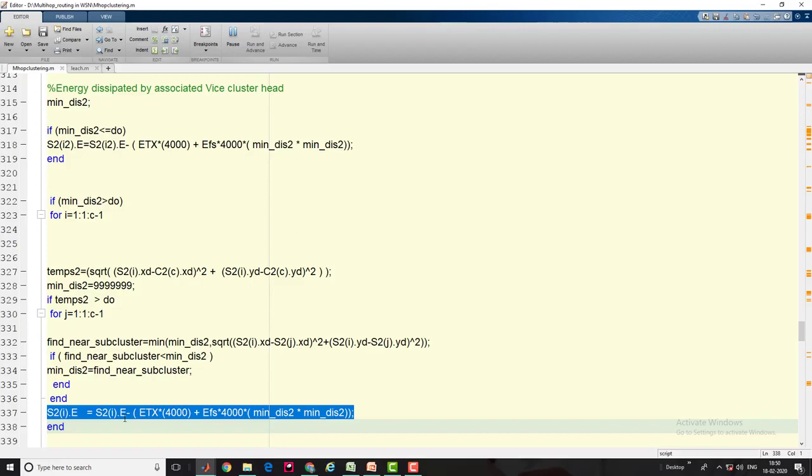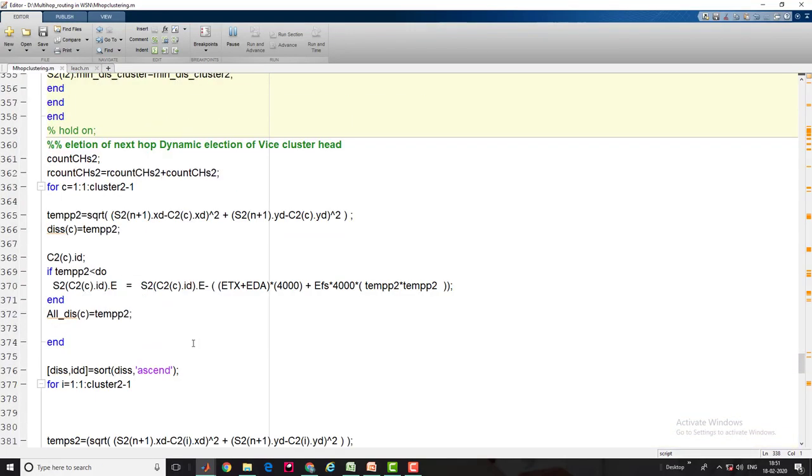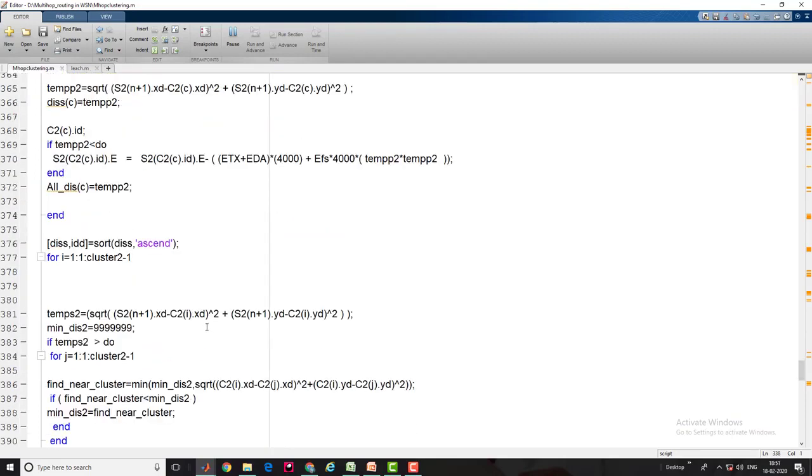This concept in multi-hop, what it is actually doing: initially selecting a cluster head. After selecting the cluster head, it finds out the distance between each node. The nearby node directly transmits to the cluster head. A far away node finds out the next nearby node in between the cluster, declares that node the subcluster, and transmits all energy to the subcluster, and the subcluster will participate further to transmit energy to the cluster head. That way, it saves some energy, and dynamic election will help us to increase the lifetime.